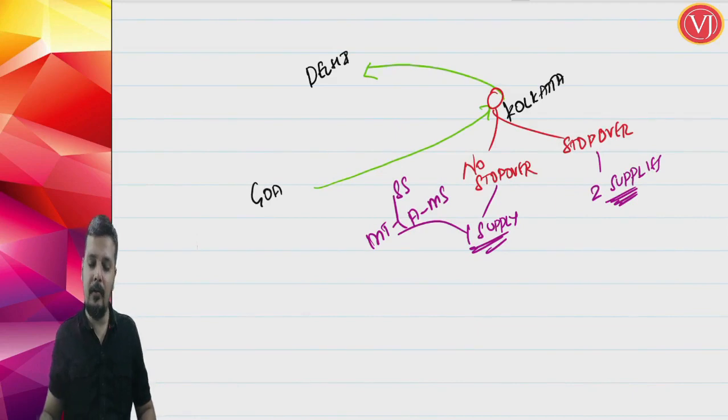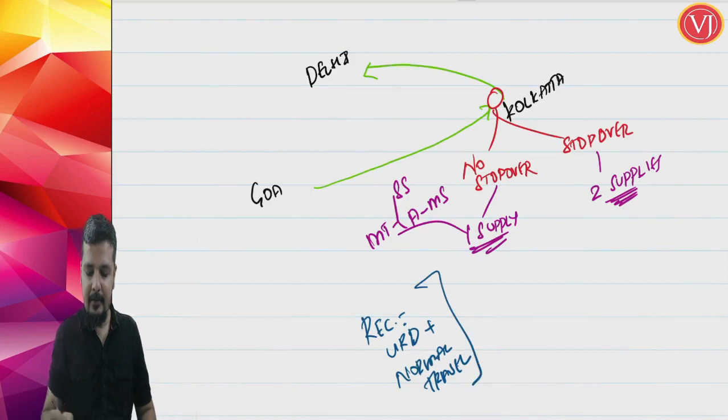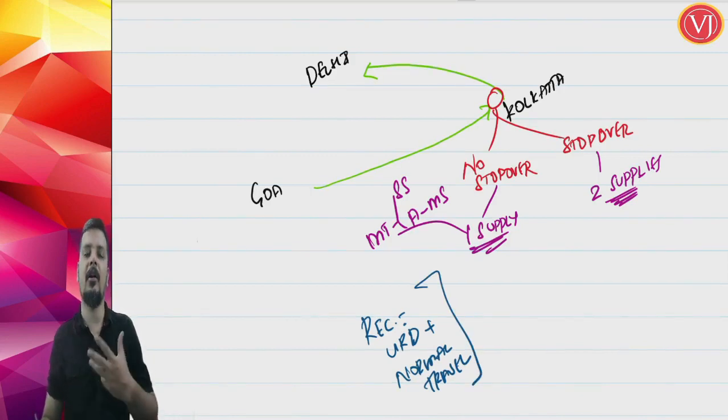Now if there is no stopover, friends, we are talking about a situation where the recipient is unregistered, plus it is normal travel. Normal travel means you are not talking about right to passage, you are not talking about a travel pass. Pay now, travel now.